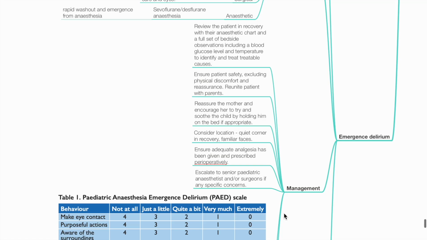Consider placing the child in a quiet corner in the recovery with familiar faces. Ensure adequate analgesia has been given and prescribed perioperatively. Escalate to senior pediatric anesthetists and/or surgeons if any concerns are present.